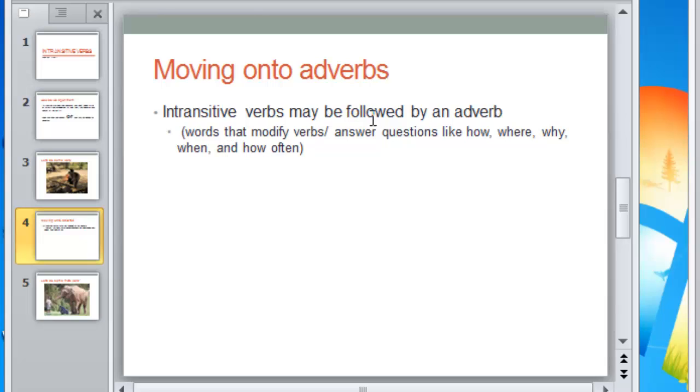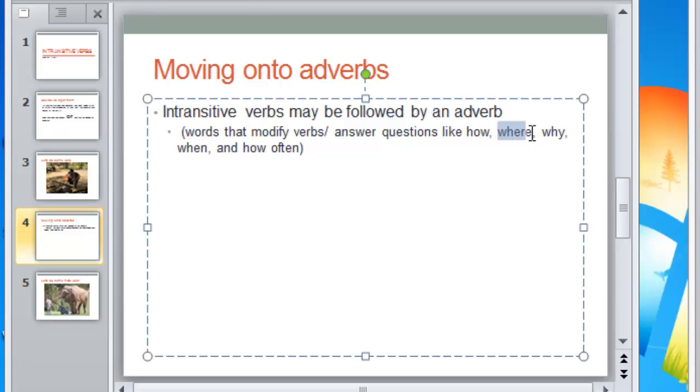So Corey was running quickly. That is answering the question, how is Corey running? Corey is running over there. Over there is answering the question, where? Corey is running because he needs to lose weight. That's answering the why question. Corey is running today. That's answering the when question. Corey is running three times a week. That's answering the how often question. So those are all adverbial phrases that follow the verb. If you see those and you see the verb, it is an intransitive verb still.